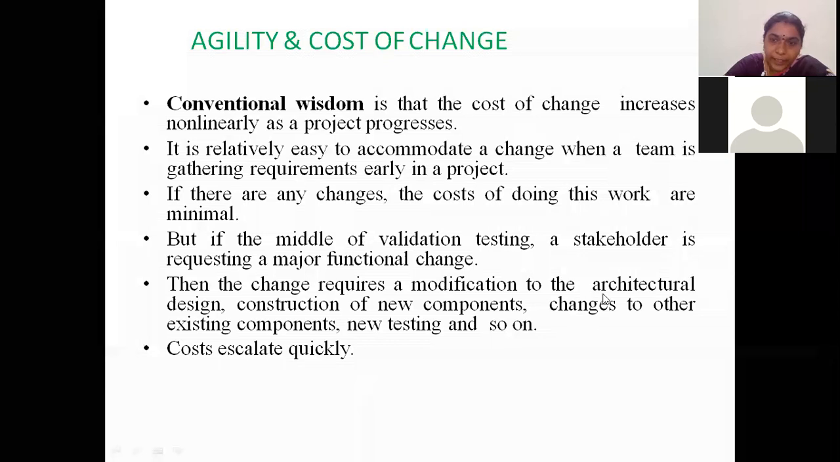If you are asked to do a major change in the last stages, then what do I need to do? Again, I need to change the complete architectural design. Again, I need to construct new components, write new code, and change the existing components. Again, new test cases should be written. Again, new testing should be done. So all this should be done, right? Then definitely the cost will increase sharply. So this is what is done in conventional models, right?